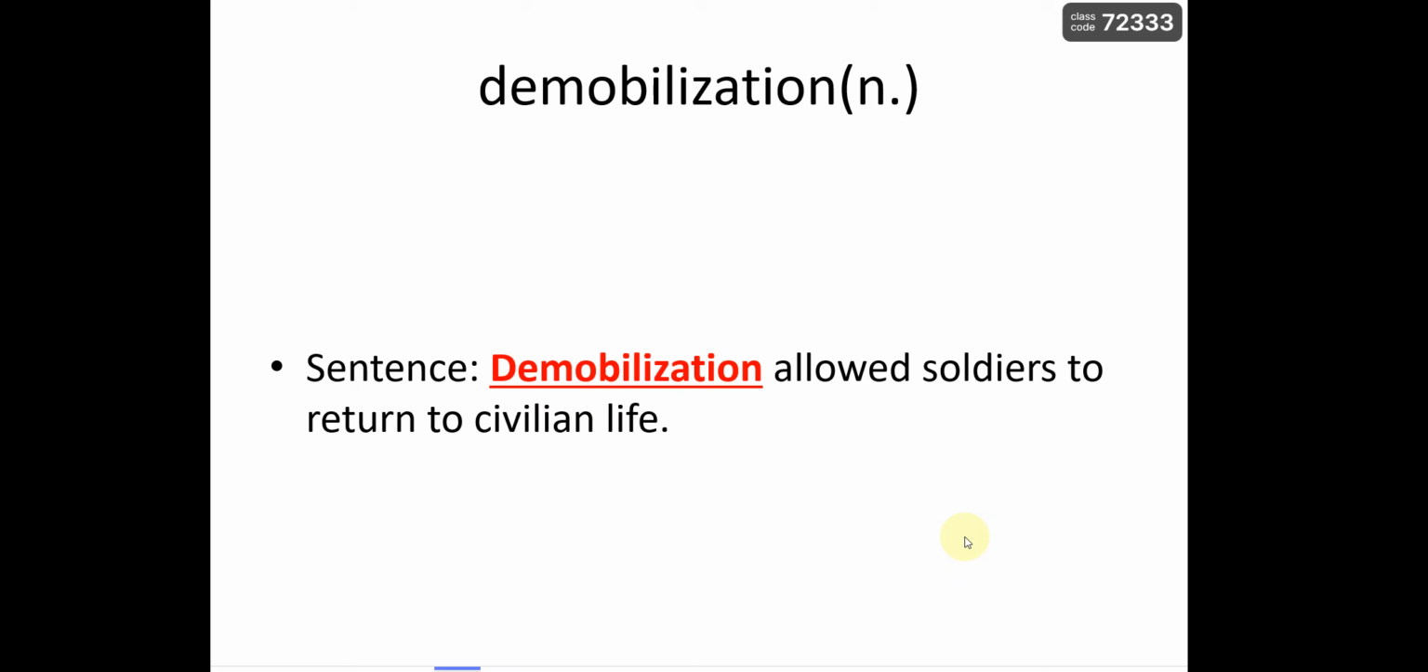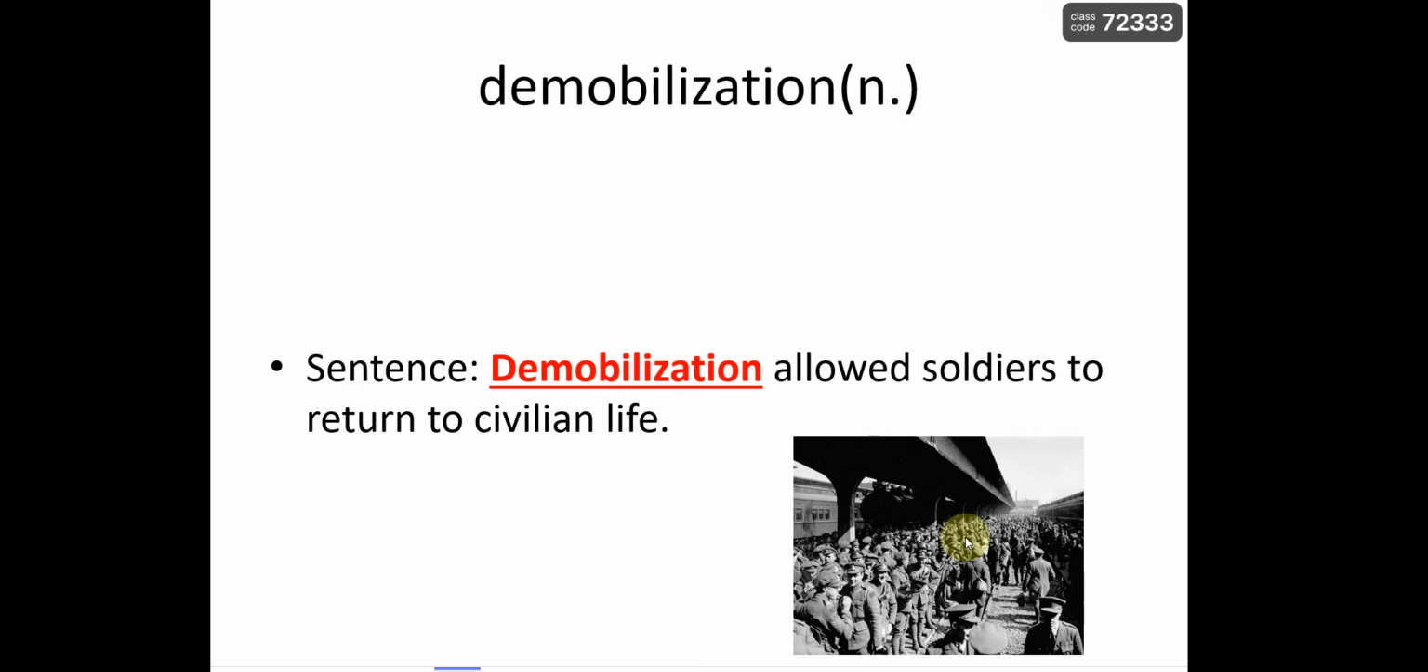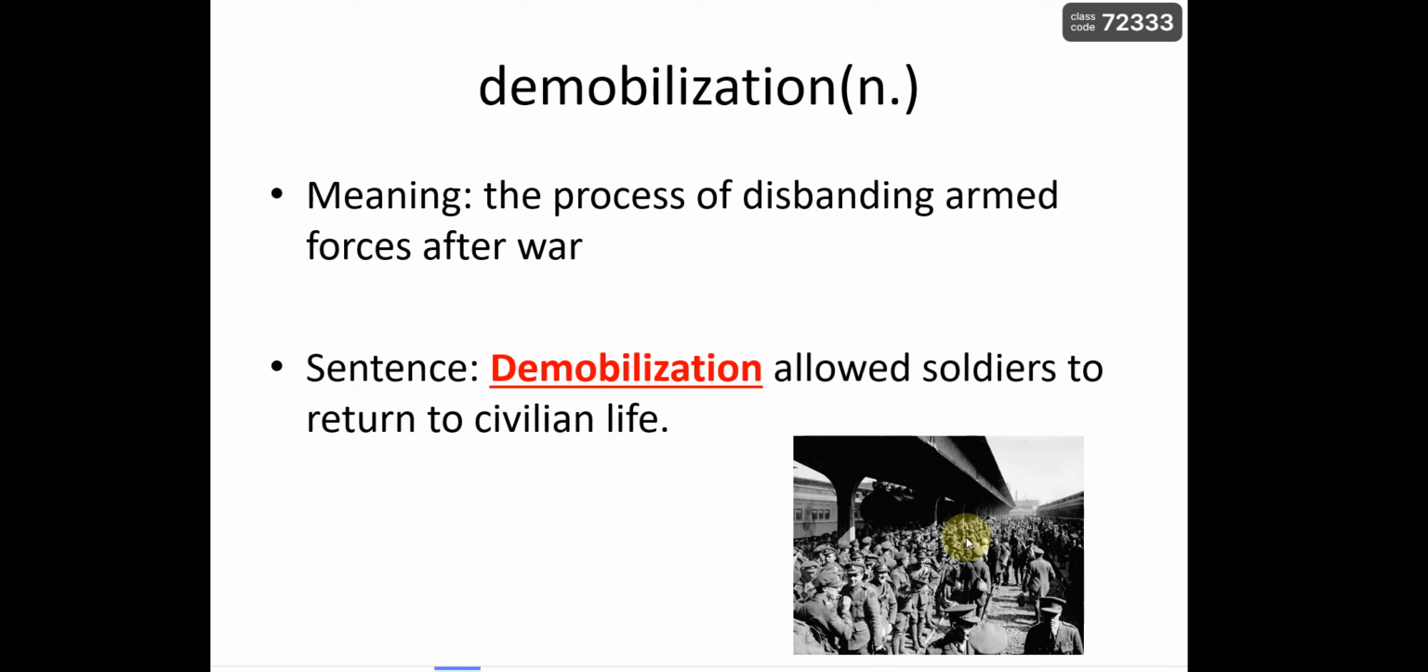Now, demobilization. Demobilization allows soldiers to return to civilian life. What's demobilization? Let's look at the picture. You can see a huge number of soldiers. Actually, these soldiers were demobilized. So, when soldiers are demobilized, it is the process of disbanding armed forces after war.